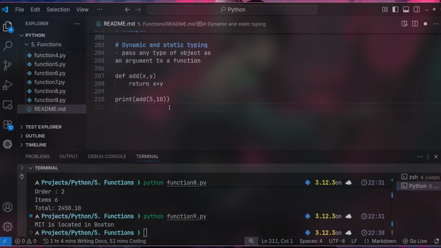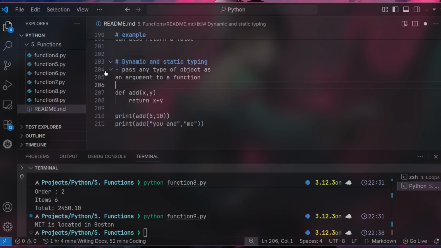In our next passing, we want to pass print add, and we'd like to pass, let's say, strings, so "you" and "me". So here we passed two strings, right? We've been able to concatenate you and me, and then 5 and 10.